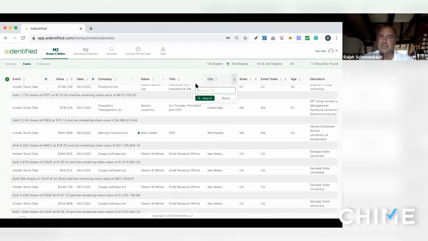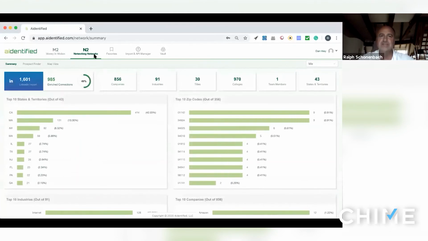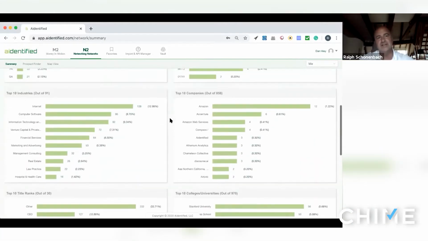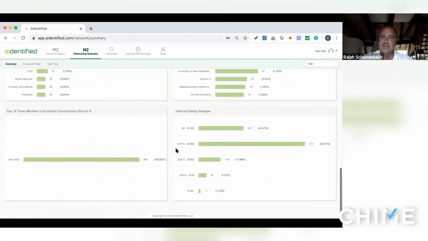And then you can also search by city, by state, company, if something happened that you're interested in. So we have a lot of filters built into that. Then, as Eric mentioned in his cases that he reviewed, we have networks, which allows you to get an overview of not only your own network, but also your team's network. So you can import your connections from LinkedIn. Those are then enriched with our attributes, the consumer and the professional attributes. And then we provide you an overview of what that network looks like across different categories: company, industries, universities, titles, inferred salary ranges.